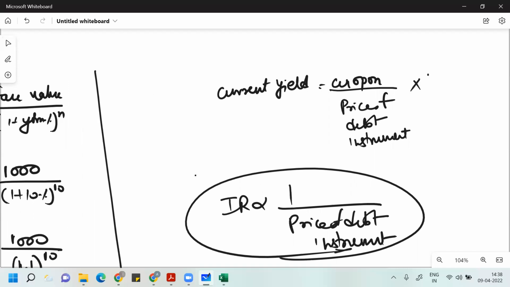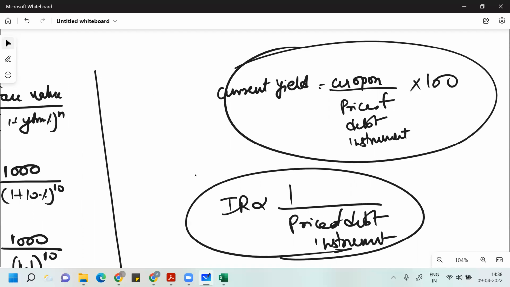So when I'm using the term current yield, it just considers the present. If I'm investing in this debt instrument, what is the current yield I'm getting? It is the coupon I'm getting divided by the price. It's mainly the ROI, the return on investment on your debt instrument.